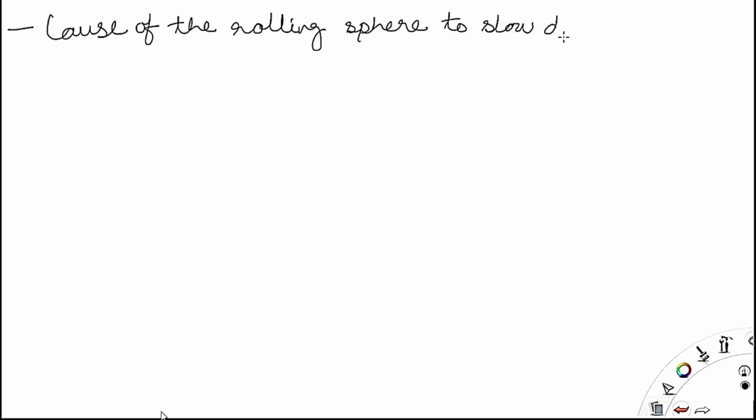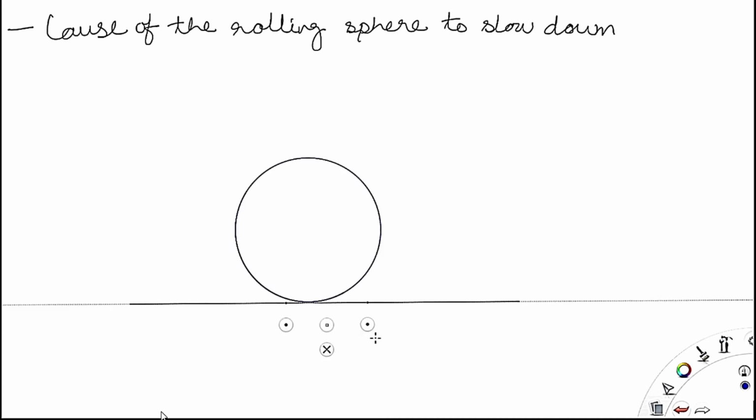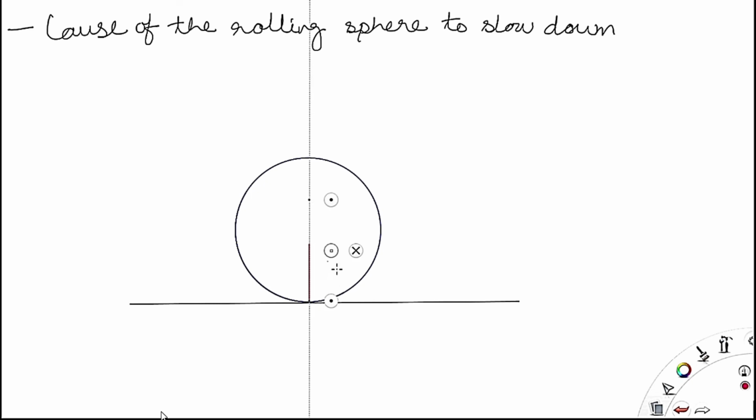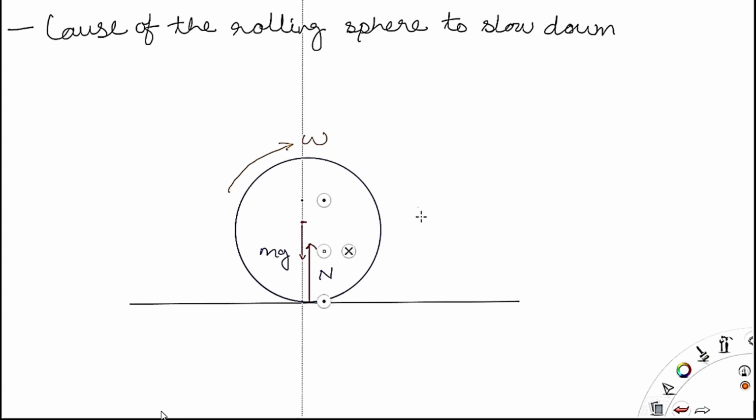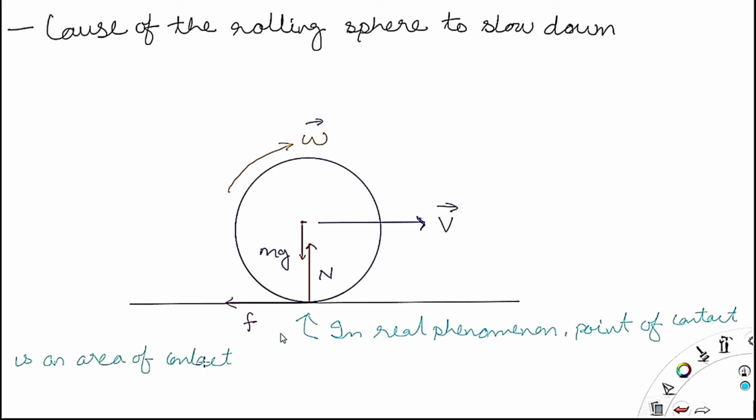Now finally, last topic: why does a rolling body slow down in the real world? In the real world, when you roll an object, it eventually stops. Why does this stopping happen? Because in the real world the point of contact is actually an area of contact. It's not just one point that has contact with the body, but a surface area which is in contact with the body.